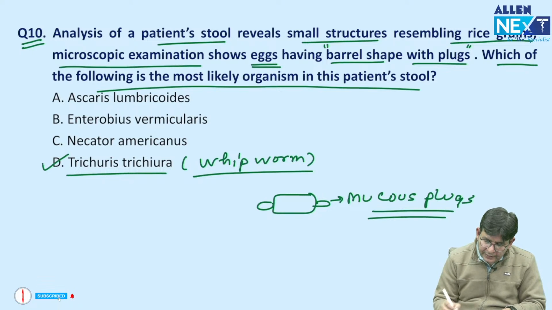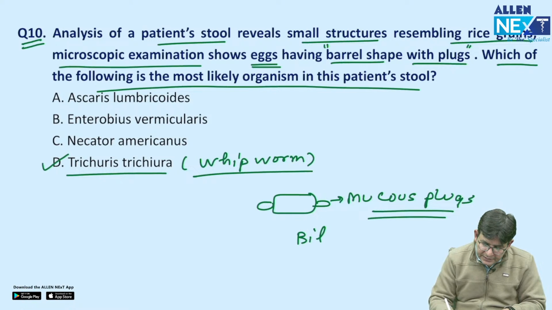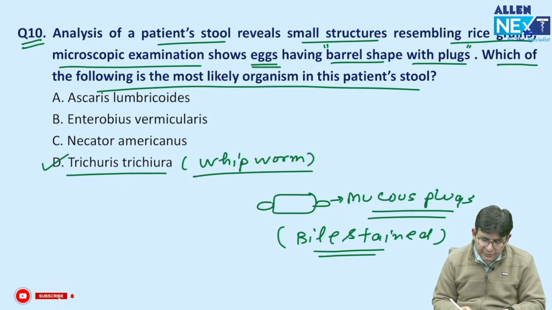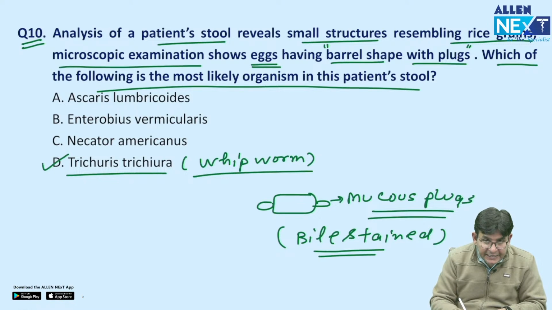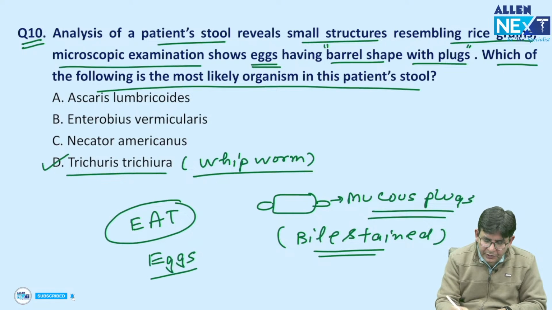Is it bile stained or non-bile stained? It is bile stained. This particular one is bile stained. And how does the infection happen? The infection of this particular one happens by eating, because this comes in the mnemonic of EAT. Eating the eggs.